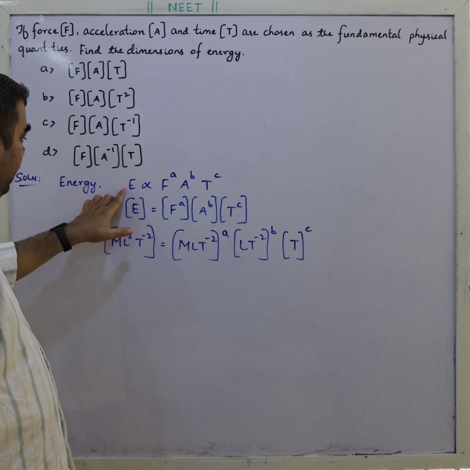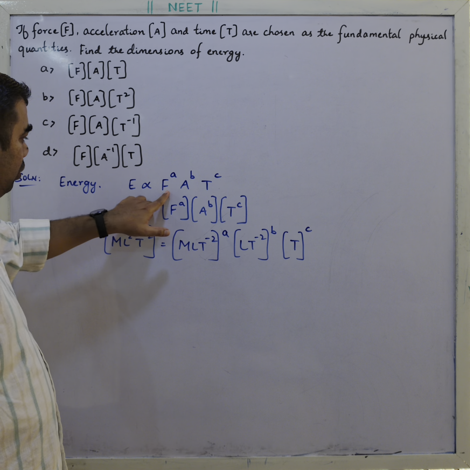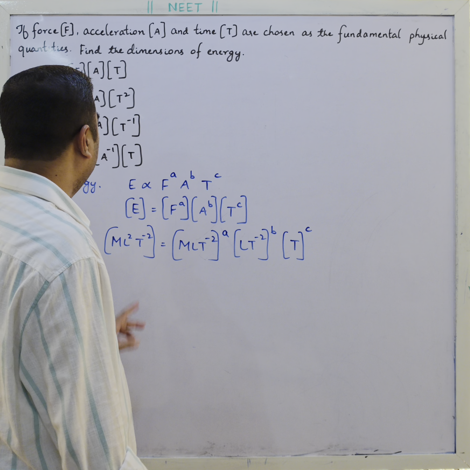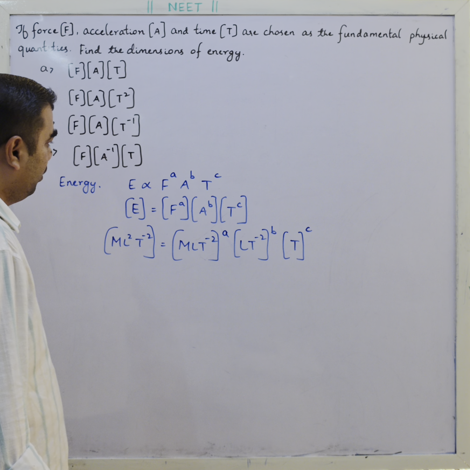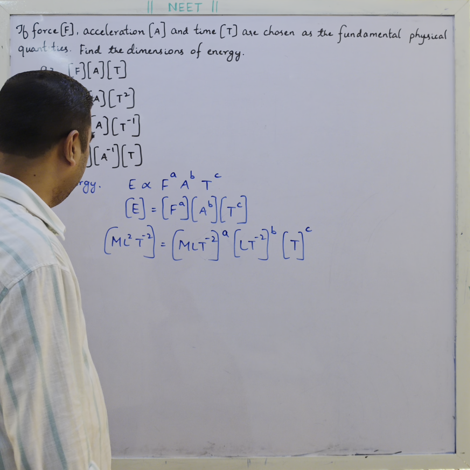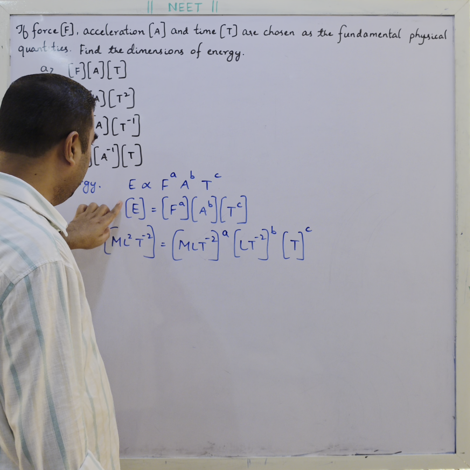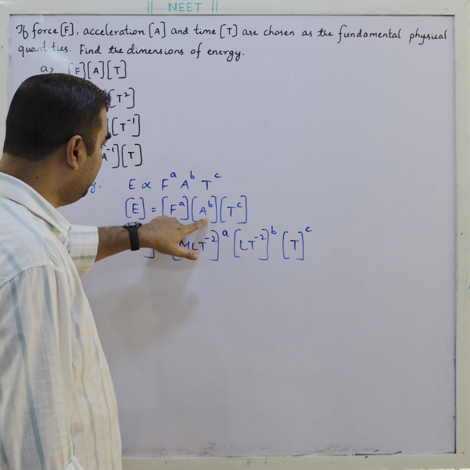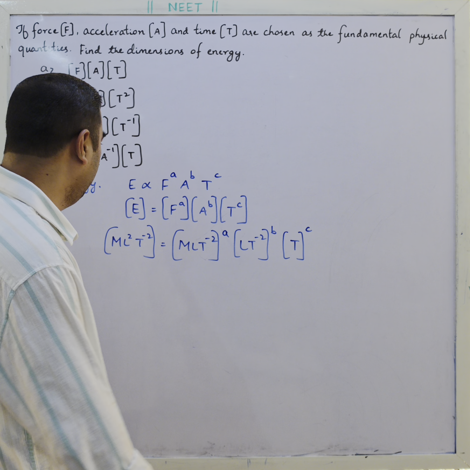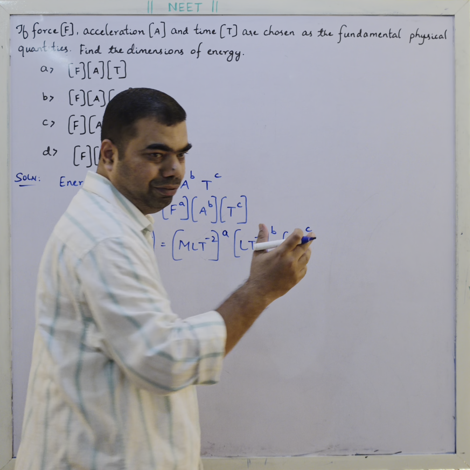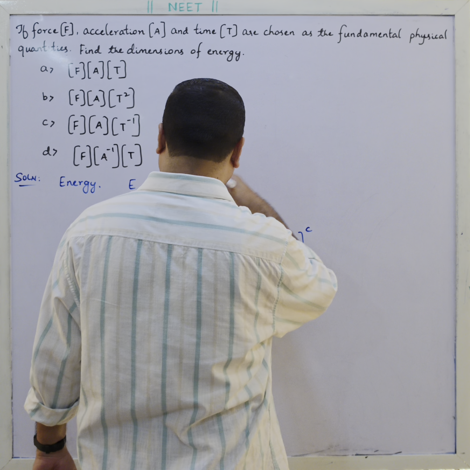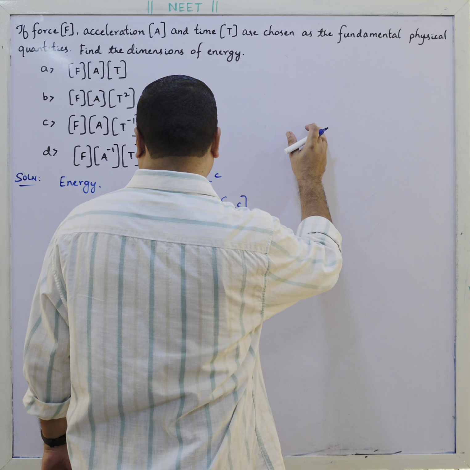Just write energy proportional to force to the power a, acceleration to the power b, and time to the power c. And a, b, c are unknown exponents or powers or even degree. Now E is energy, F is force, A is acceleration, and T is time. I will give a brief explanation about how to come across these dimensions.